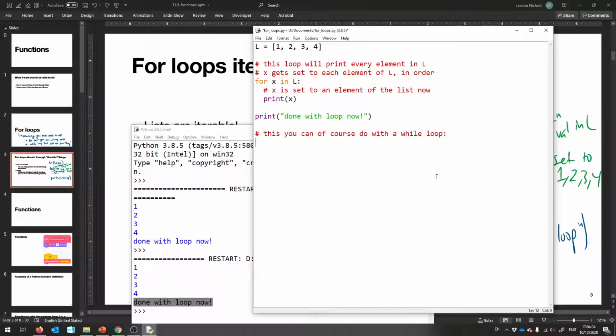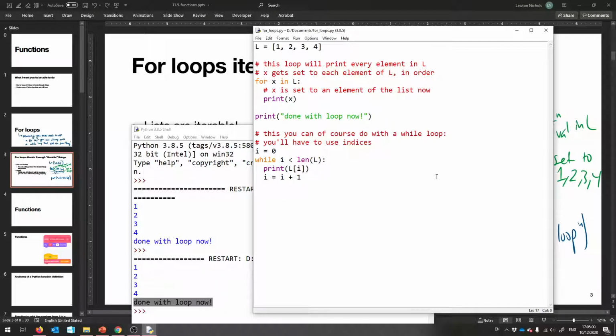You just have to do it a little differently. You'll have to keep track of indices instead. And if indices are a nightmare, well, for loops are the answer. So you have to say i equals 0 while i is less than len of L. Print L of i, and then increment i.